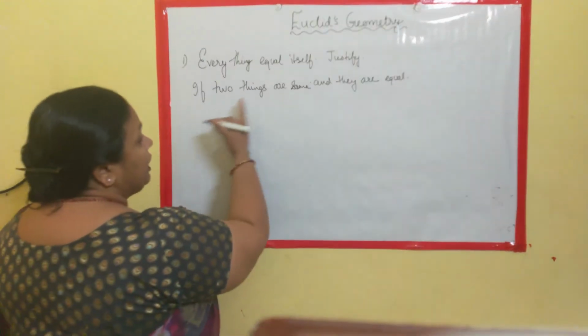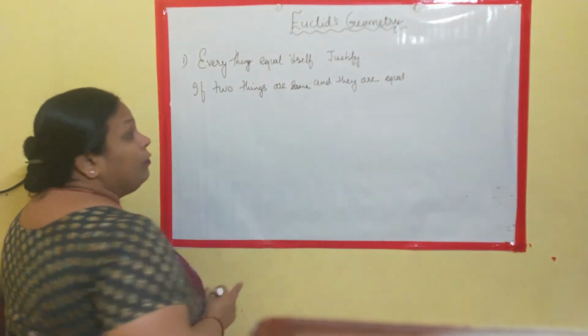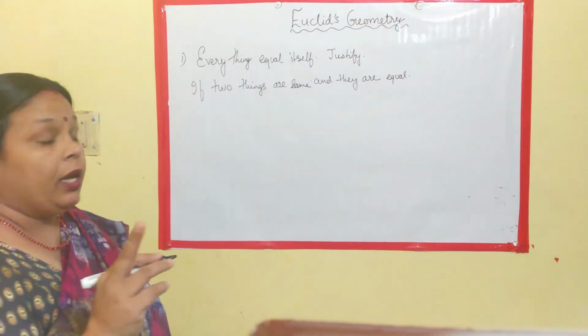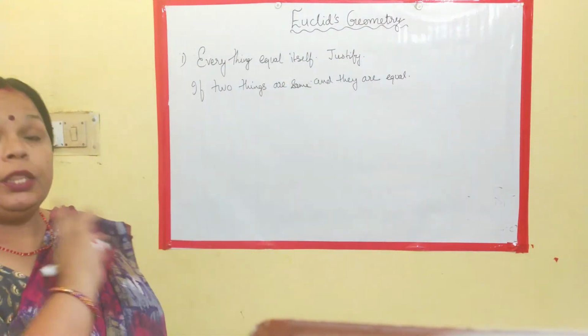That is, if two things are equal, they are same. We have already discussed in our previous video regarding this point.